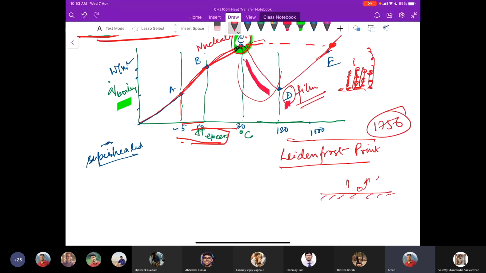You have seen that phenomenon when you place a water droplet on a frying pan at sufficiently high temperature: it immediately jumps, and then slowly it boils away. So this phenomenon was observed by Leidenfrost, and this point D was named after him, the Leidenfrost point.